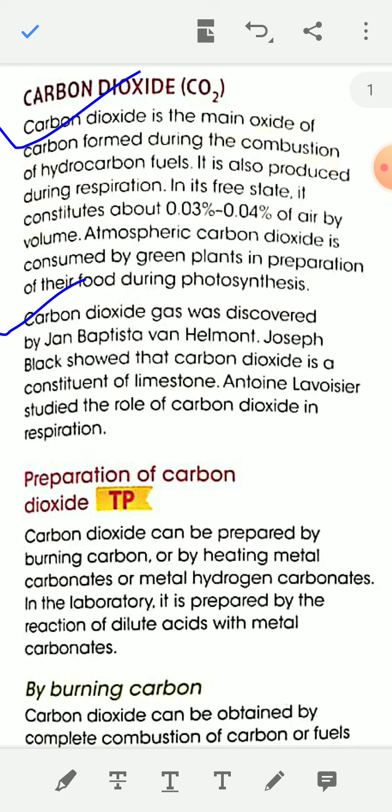The gas carbon dioxide was discovered by John Baptista van Helmont, and Joseph Black showed that carbon dioxide is a constituent of limestone. Antoine Lavoisier studied the role of carbon dioxide in respiration.